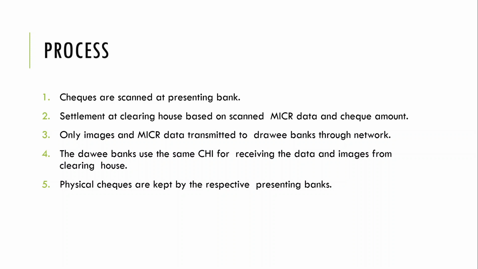Second, it will do the settlement with the clearing house. It will send the data, MICR data, the scanned image and the check amount to the clearing house. Now only the image and MICR data will be transmitted to the drawee bank. Nothing else. That means the presenting bank will keep the physical check with itself. Now the drawee bank receives the check through CHI. What do we mean by CHI? It is the clearinghouse interface.